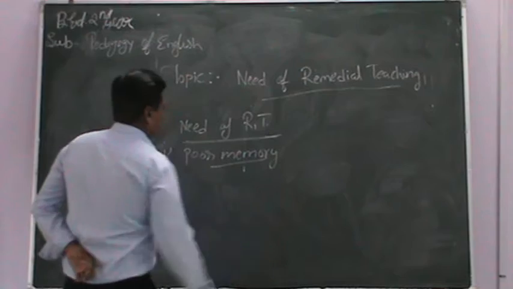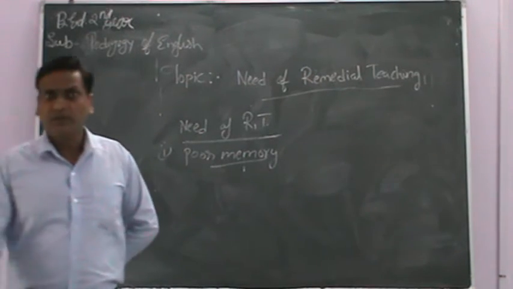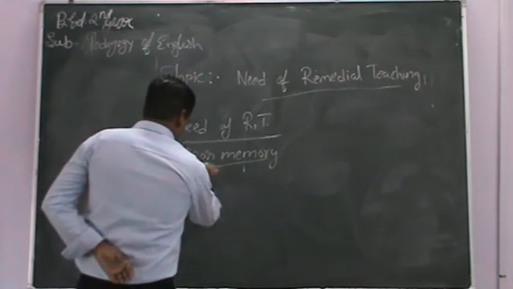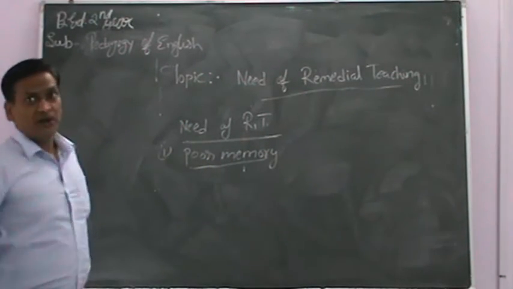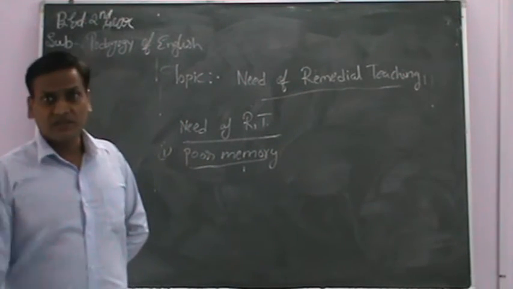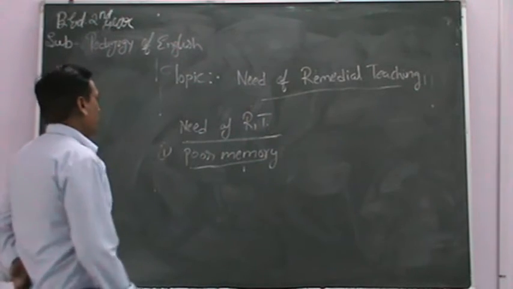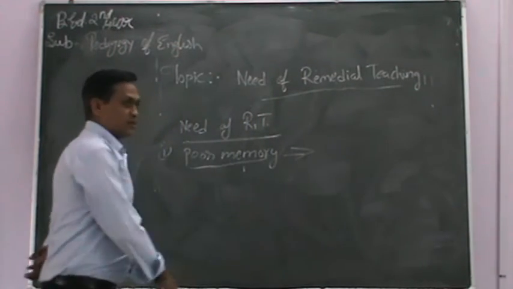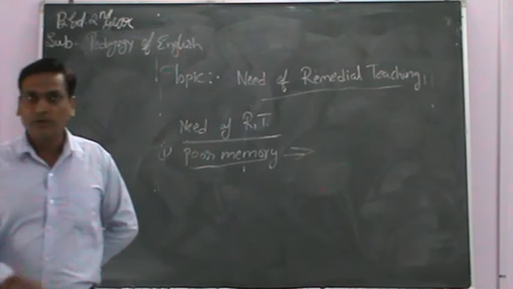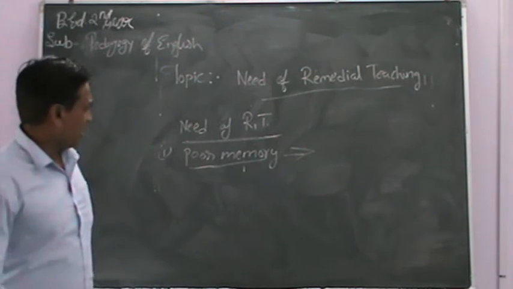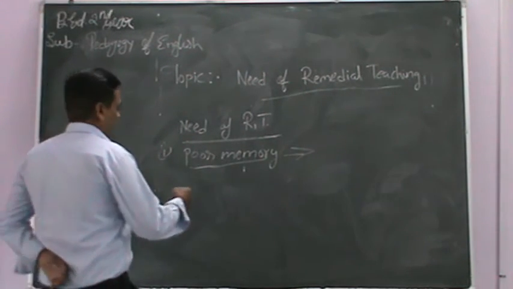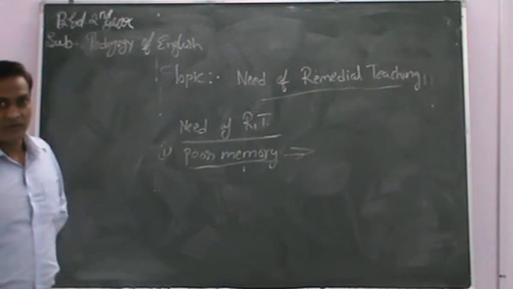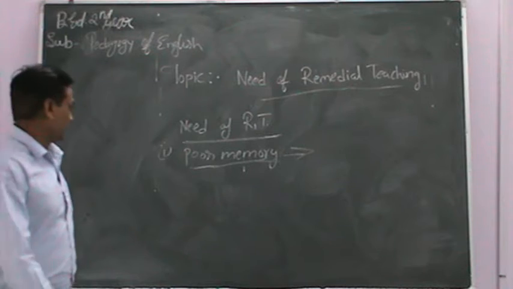The people have poor memory, so they can't remember things, and because of that they lag behind in learning whatever is taught to them. In remedial teaching, a teacher tries to remove this difficulty in students by making different arrangements for them in the class or through various activities.